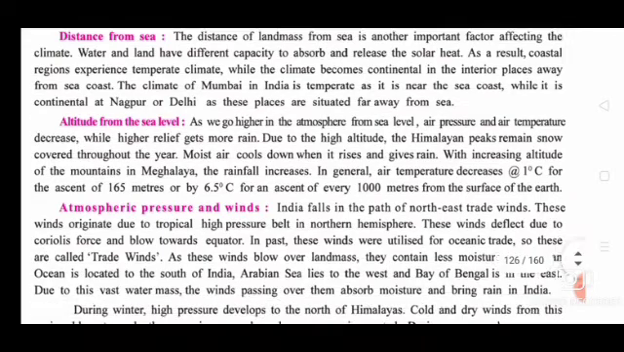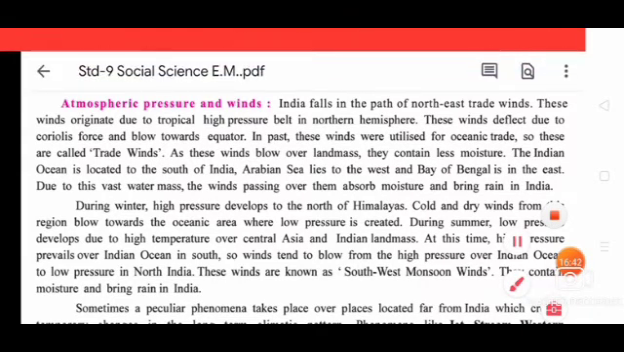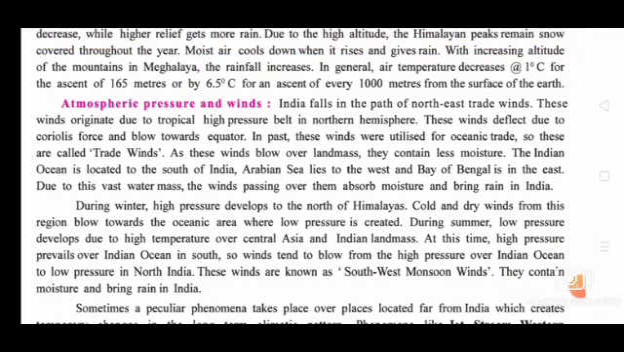Next we will see atmospheric pressure and winds. India falls in the path of northeast trade winds. These winds originate due to the tropical high pressure belt in the northern hemisphere. These winds deflect due to the Coriolis force and blow towards the equator. In the past, these winds were utilized for oceanic trade. For the trade purpose, that wind is helpful, that is why it is known as trade winds.